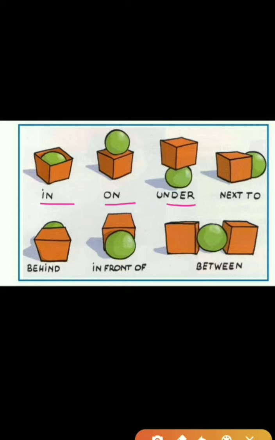Next one, where is the ball? The ball is next to the box. Next one, where is the ball? The ball is behind the box. Next one, where is the ball? The ball is in front of the box. Next one, where is the ball? The ball is between the boxes. Here, in, on, under, next to, behind, in front of, between tells us where the ball is. So, they are prepositions.